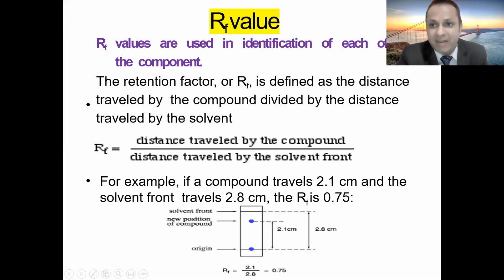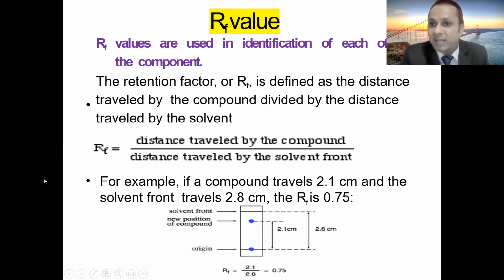So the RF value, which we also call the retention factor, is used for the identification of various components. How is the retention factor defined? It is defined as the distance traveled by the compound divided by the distance traveled by the solvent.